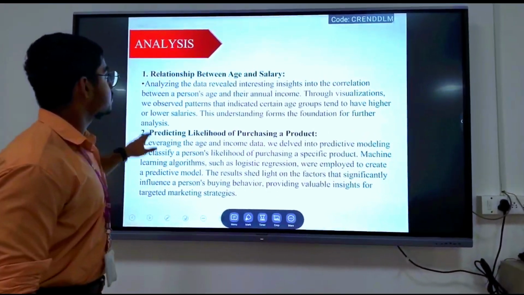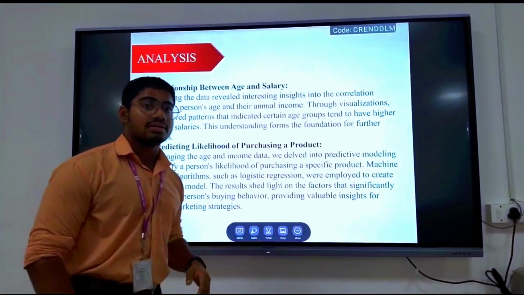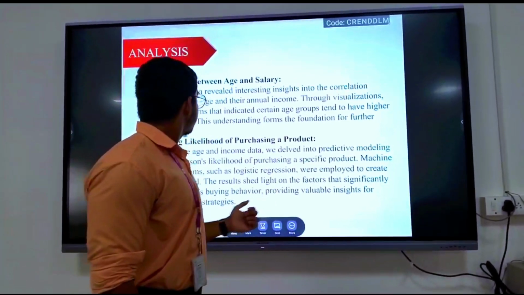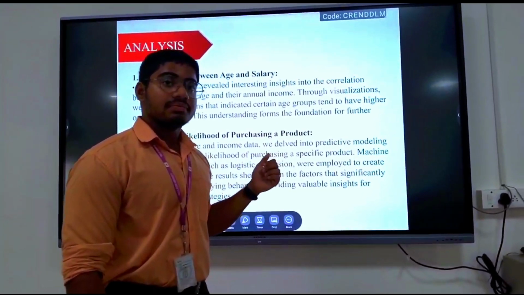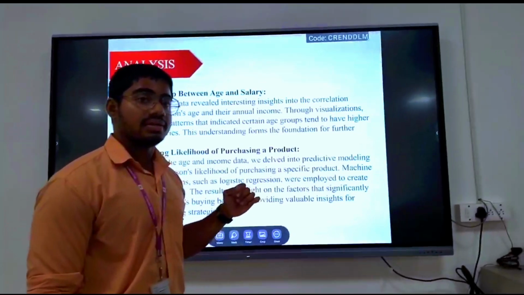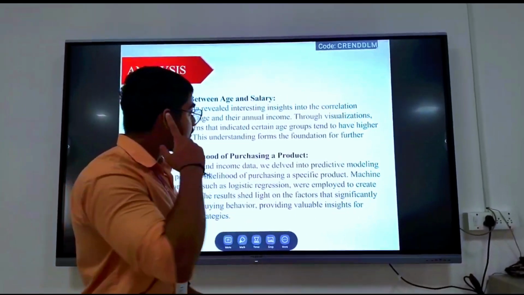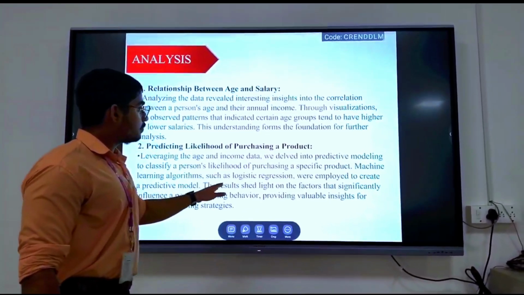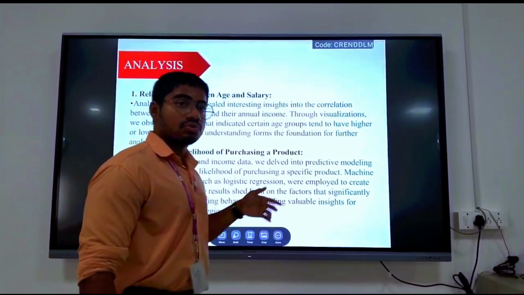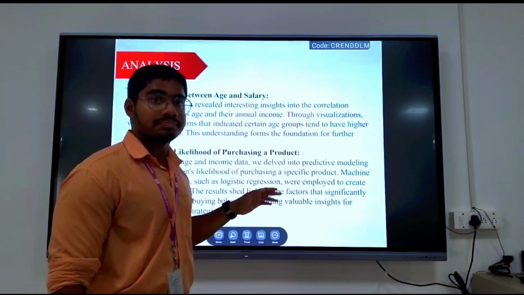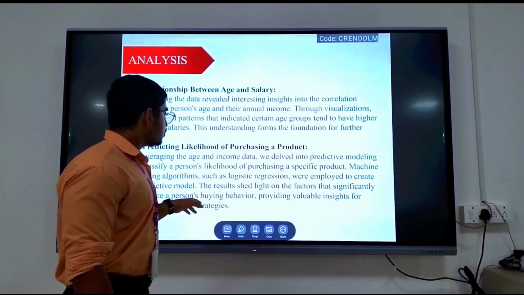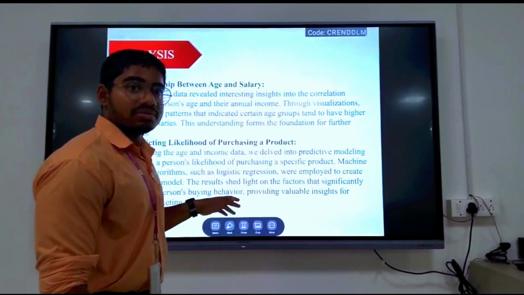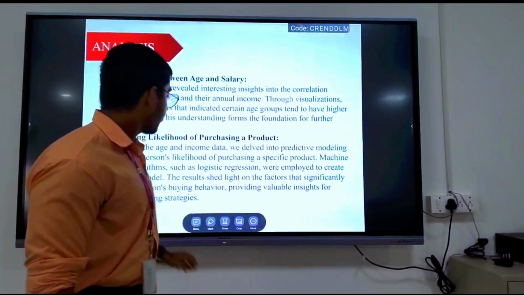And coming to the analysis, the relationship between age and salary. As we have discussed before, we analyzed the data between estimated salary, age, and experience, and we found a positive correlation between those, predicting the likelihood of purchasing the product. The data I showed you earlier comes from a mall, and we try to classify the mall customers into multiple clusters.